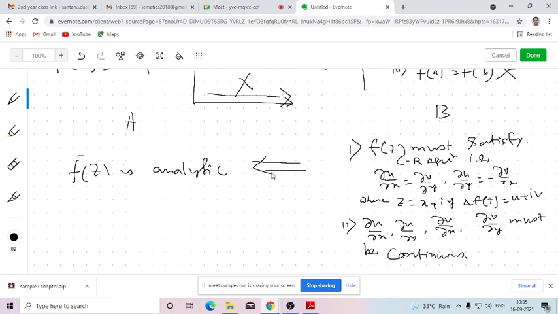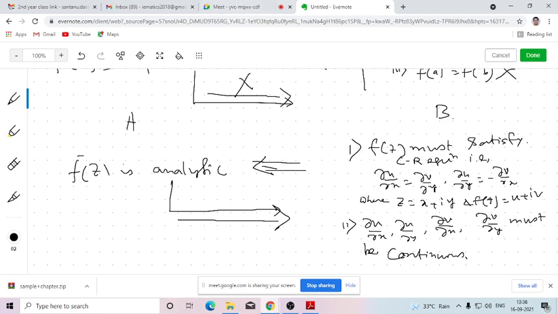So let's say f(z) is an arbitrary function. For that arbitrary function, we need to verify these two conditions. If these two conditions are valid, then at once we can say that the function will be analytic. Similarly, the reverse will also be valid. If f(z) is analytic, then obviously these two conditions will be followed. That means it must satisfy the Cauchy-Riemann equations and all four partial derivatives are continuous.